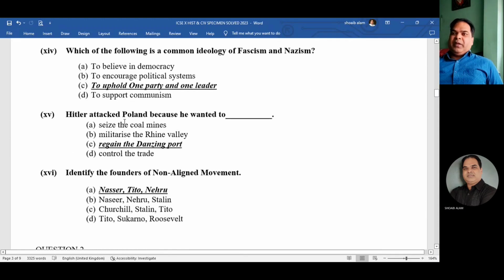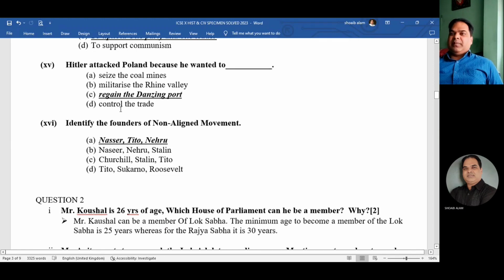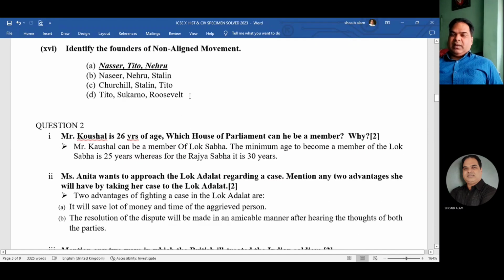Now number 14. Which of the following is a common ideology of Fascism and Nazism? The answer is C, to uphold one party and one leader. Next, number 15. Hitler attacked Poland because he wanted to regain the Danzig port. C is the correct answer, regain the Danzig port. Then number 16.